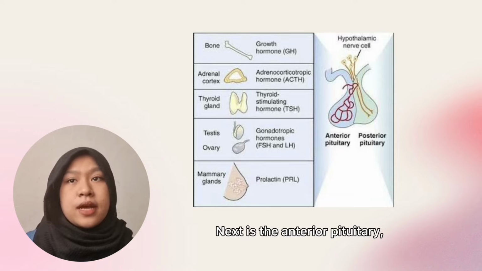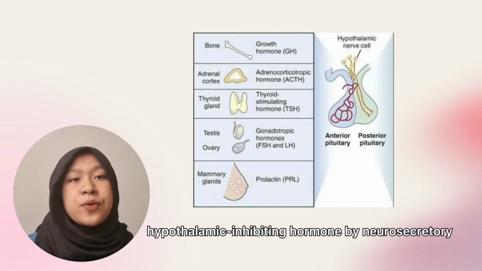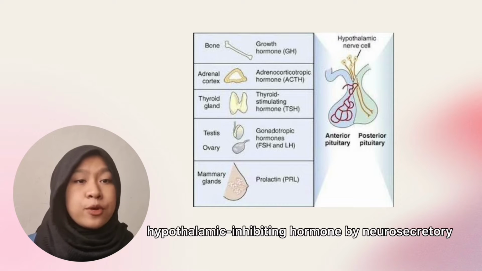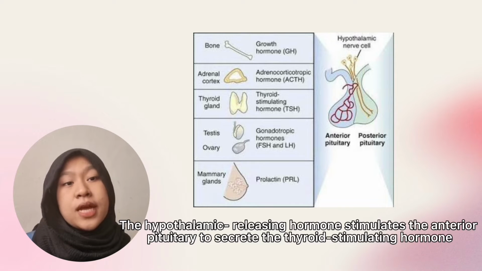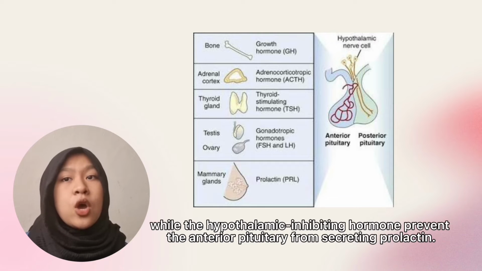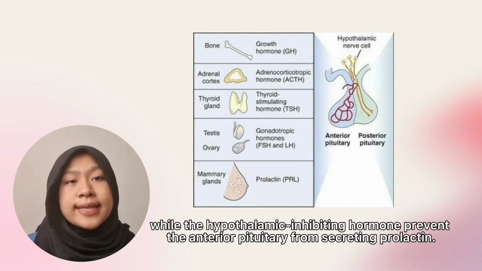The next is the anterior pituitary. The hypothalamus produces the hypothalamic releasing hormone and hypothalamic inhibiting hormone by neurosecretion. The hypothalamic releasing hormone stimulates the anterior pituitary to secrete thyroid-stimulating hormone, while the hypothalamic inhibiting hormone prevents the anterior pituitary from secreting prolactin.